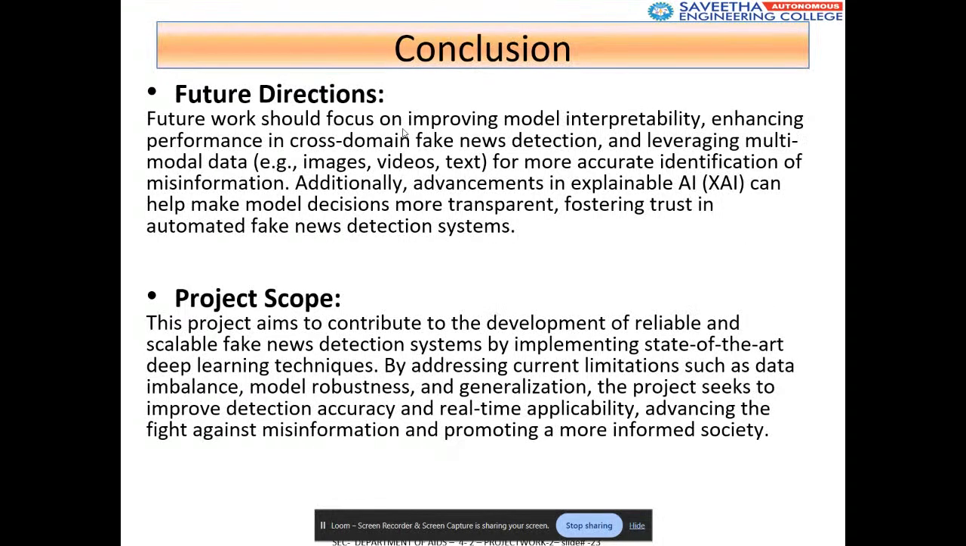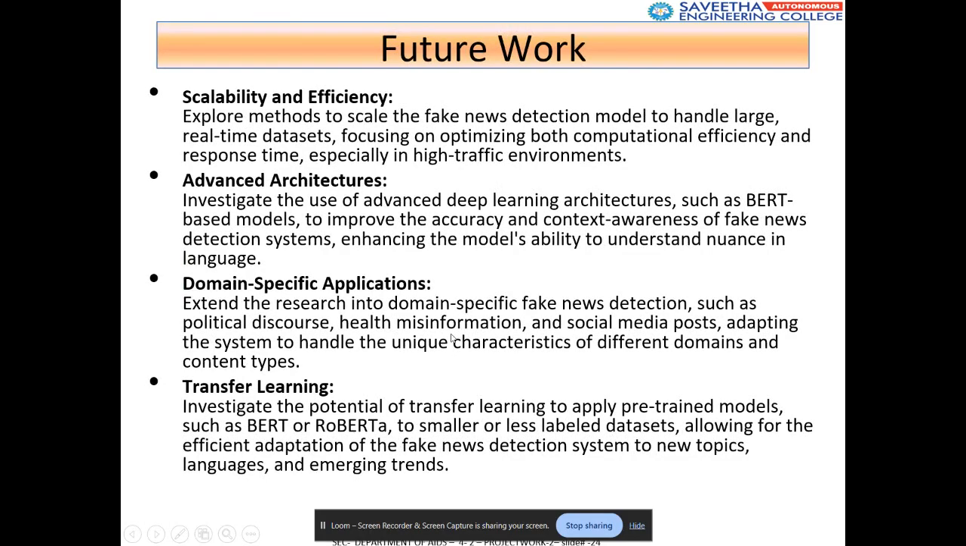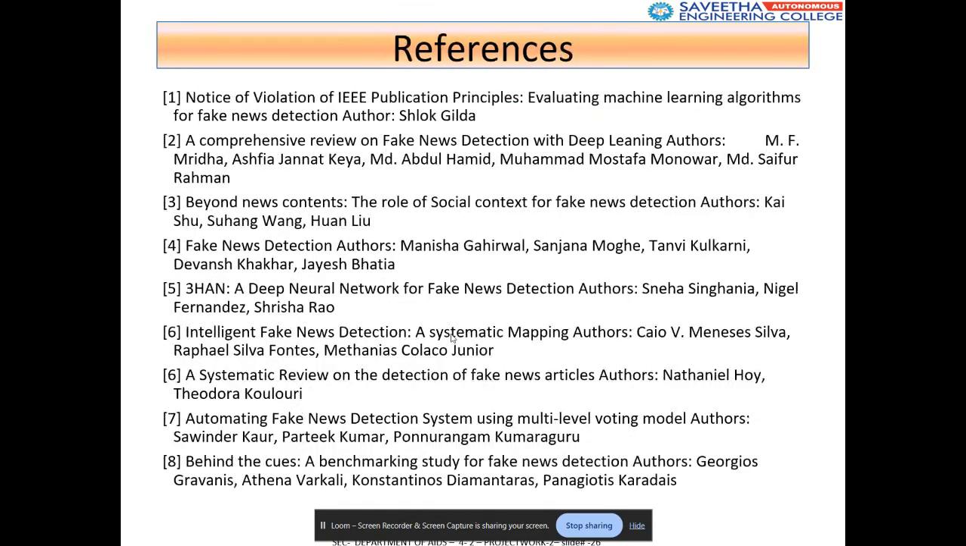And the future directions should especially focus on model interpretability, enhancing performance in cross-domain fake news detection, and leveraging multimodal data like images, videos, and text for accurate identification of misinformation. And this is the scope of the project. The future work can be done in scalability and efficiency. Advanced architectures can be developed, along with domain-specific applications and transfer learning. There is some more provided, and these are the references that we have used.